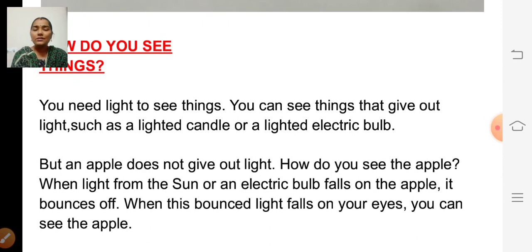You need light to see things. You can see things that give out light, such as a lighted candle or a lighted electric bulb. But an apple does not give out light. How do you see that apple? When light from the sun or an electric bulb falls on the apple, it bounces off. When this bounced light falls on your eyes, you can see the apple.